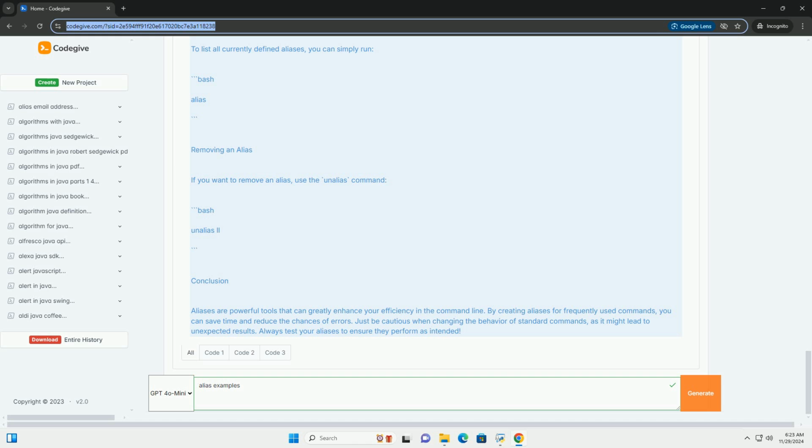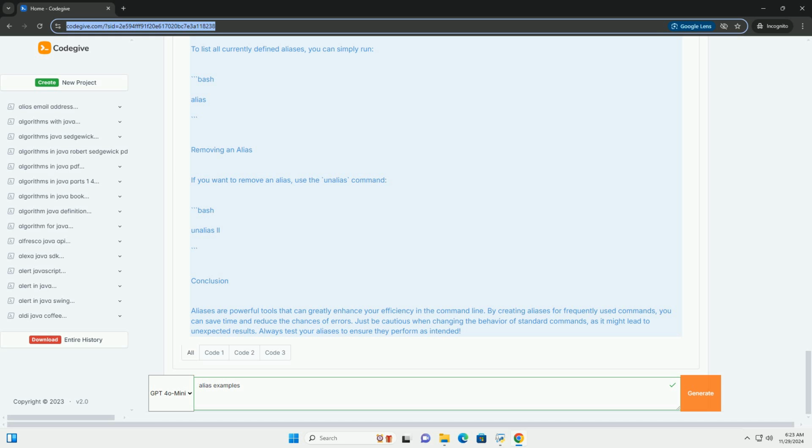Making aliases permanent. To make your aliases permanent, you need to add them to your shell's configuration file. One, open your configuration file. For bash, nano ~/.bashrc. For zsh, nano ~/.zshrc. Two, add your aliases at the end of the file. Three, save and exit the editor. Four, reload your configuration file to apply changes.